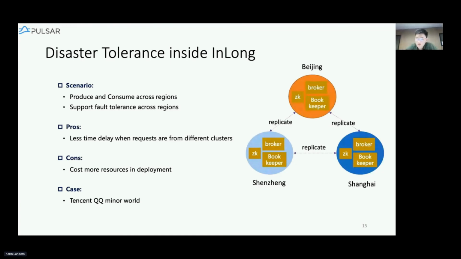Also, if the cluster in Shenzhen goes down, the whole system will still work fine because we can find the data in other places. We apply this kind of deployment in Tencent QQ middleware, and note that this costs a lot more resources because you have to build clusters in different regions.